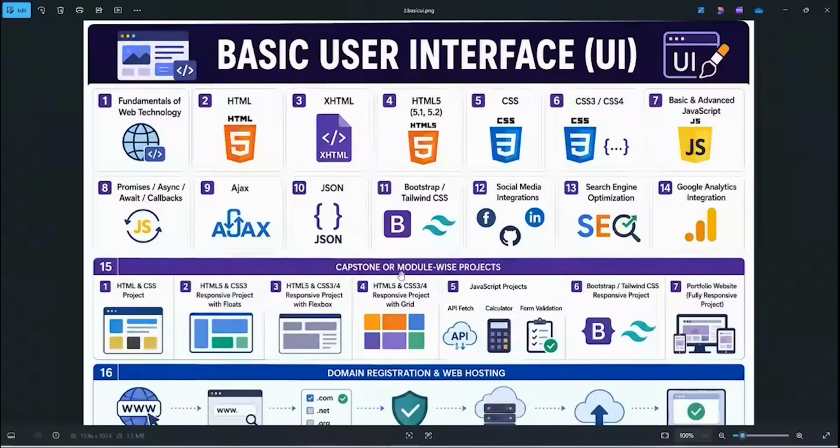Then afterwards, module-wise projects, an HTML, CSS project. This is just a demo, I'm just reading, that's it. So HTML5, CSS3, 4. Here one float project, one flex project, one grid project, some JavaScript projects, Bootstrap and Tailwind, and finally a portfolio. I said it right, your portfolio.